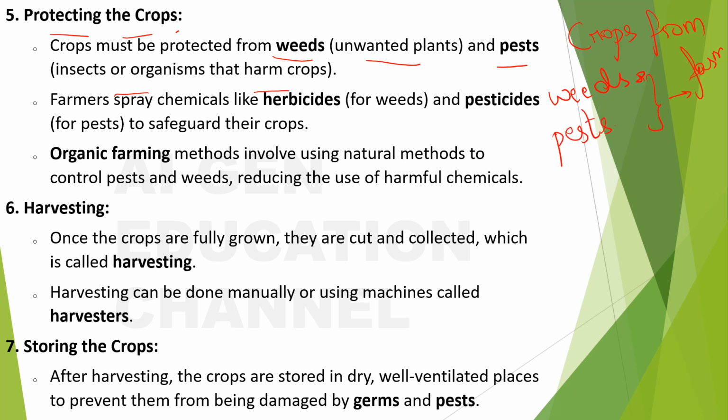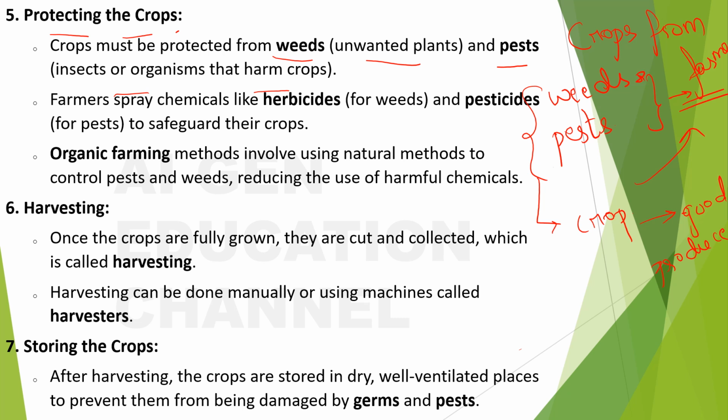He struggles to protect his crop, right? Because he will put so much money into the field, on the crops, and he will spend so much in bringing in every equipment and everything the field needs for his agriculture to be carried out in a good manner. And when these weeds and pests come and attack his crop, it's very difficult for him to bring in a good produce, right? So he will take lots of steps to protect his crop from these weeds and pests.